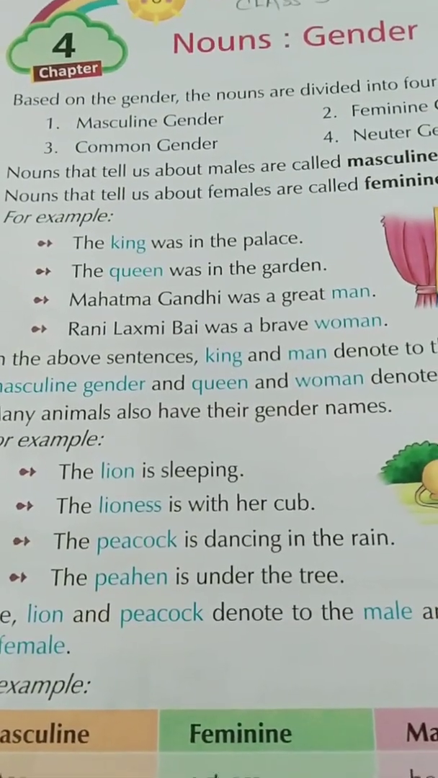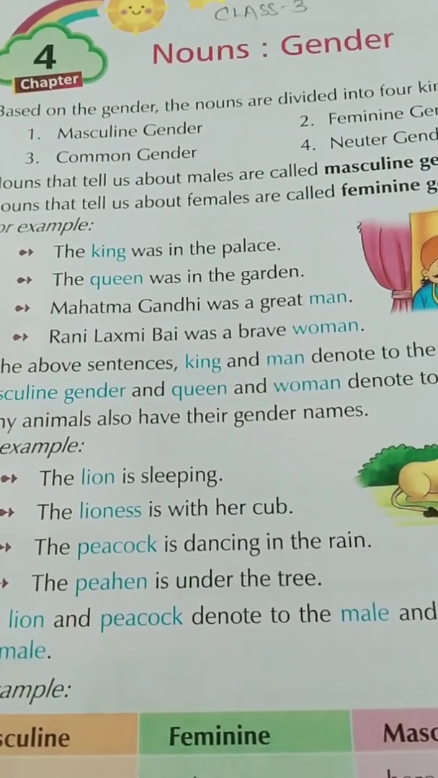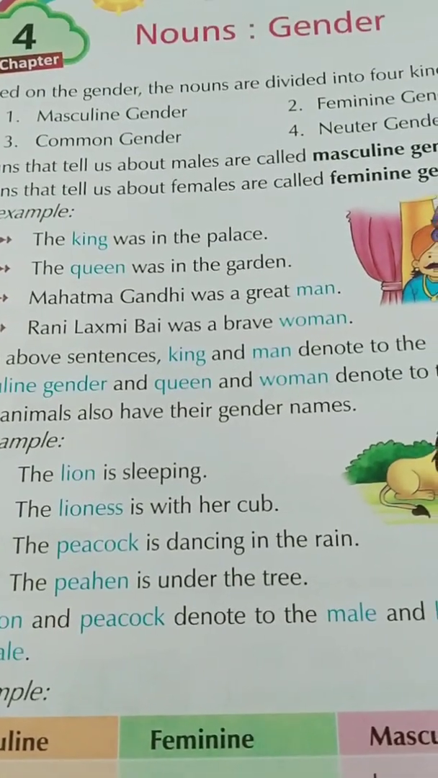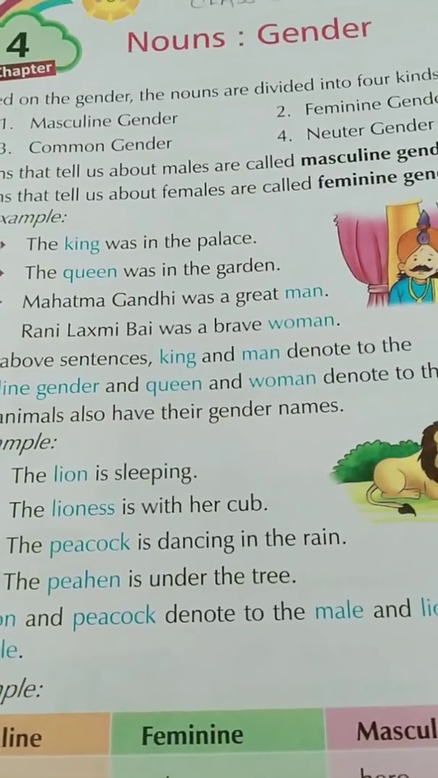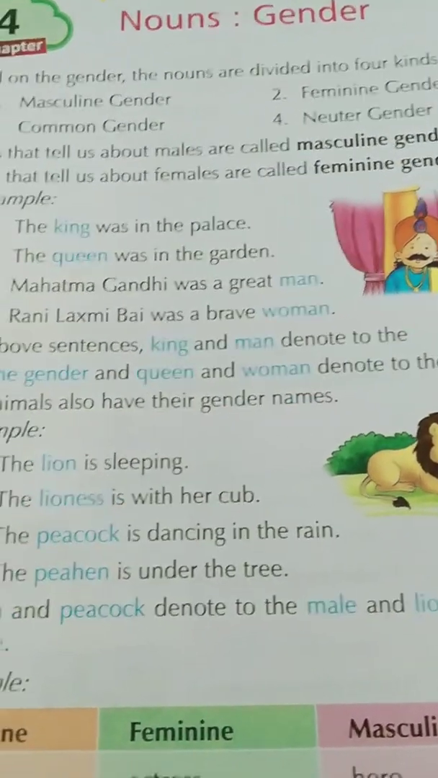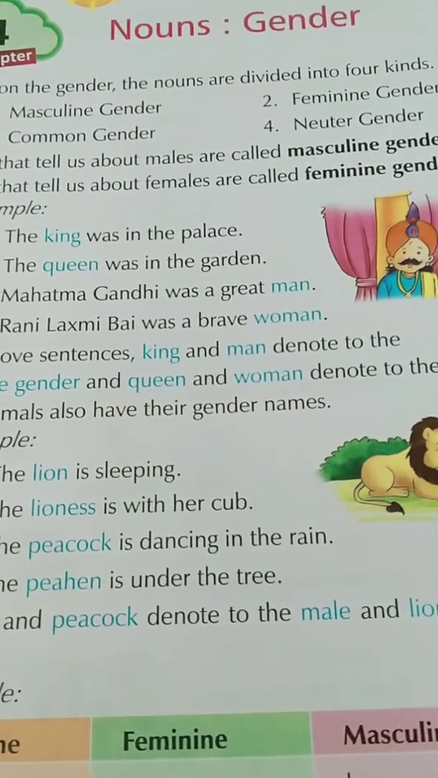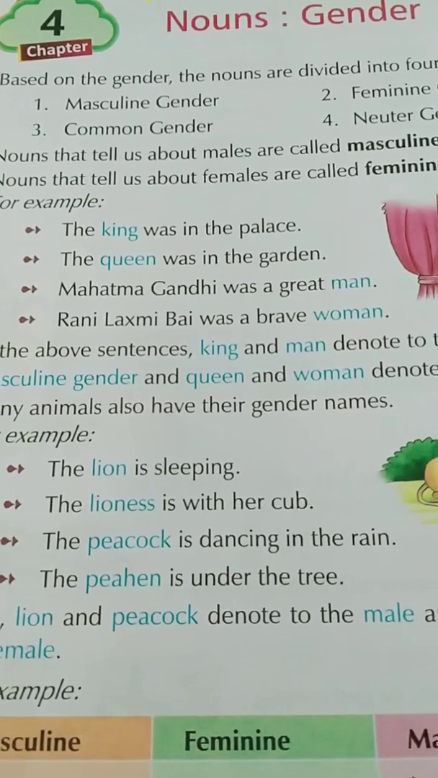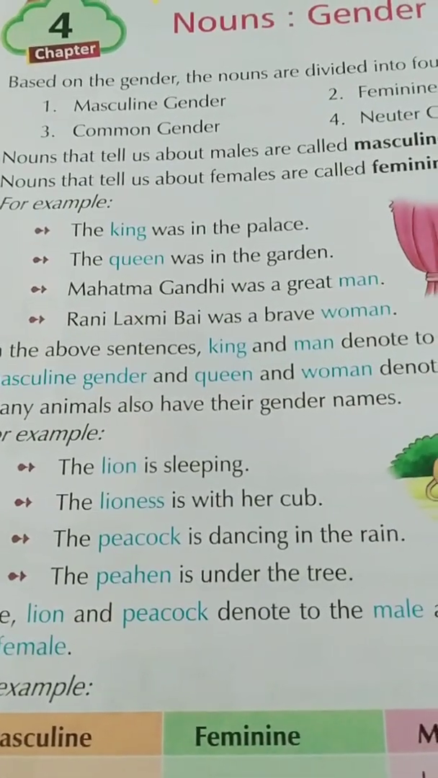Based on the gender, the nouns are divided into four kinds. Gender is divided into four kinds. First, masculine gender. Second, feminine gender. Third, common gender, and fourth is neuter gender. Okay, now we will be reading about the gender. What is gender?